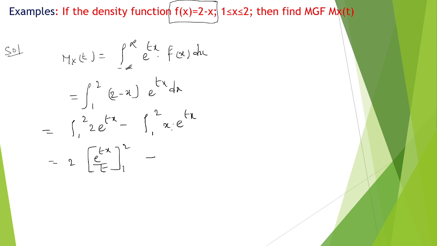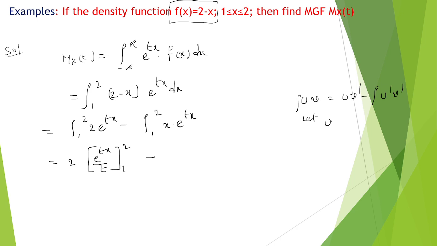Then for x into e power tx, I am using the uv formula: the integral of uv is equal to u v1 minus the integral of u dash v1.